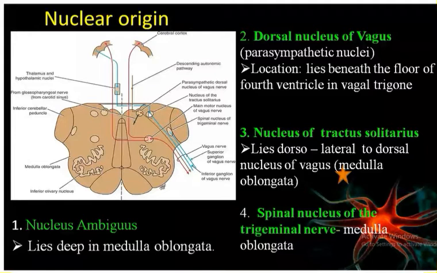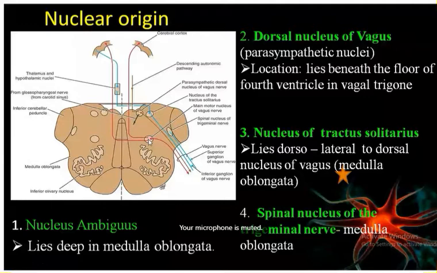Now next one is we have got the another motor nucleus. Deep, it is present in the deeper part of the medulla oblongata. So this is the nucleus ambiguous, and you know the nucleus ambiguous is mainly formed by the three cranial nerve. What are those? 9, 10, 11. 9, 10, 11 will have the combined nucleus that is known as nucleus ambiguous, and the nucleus